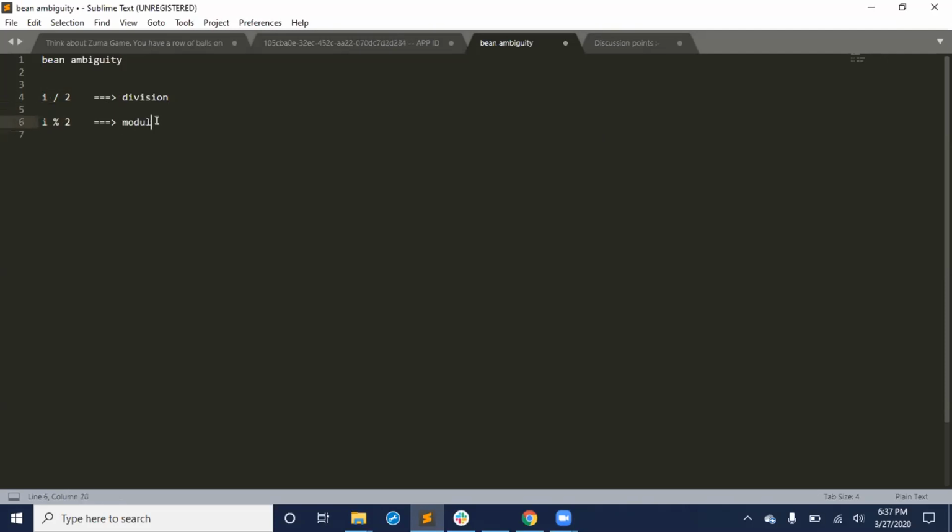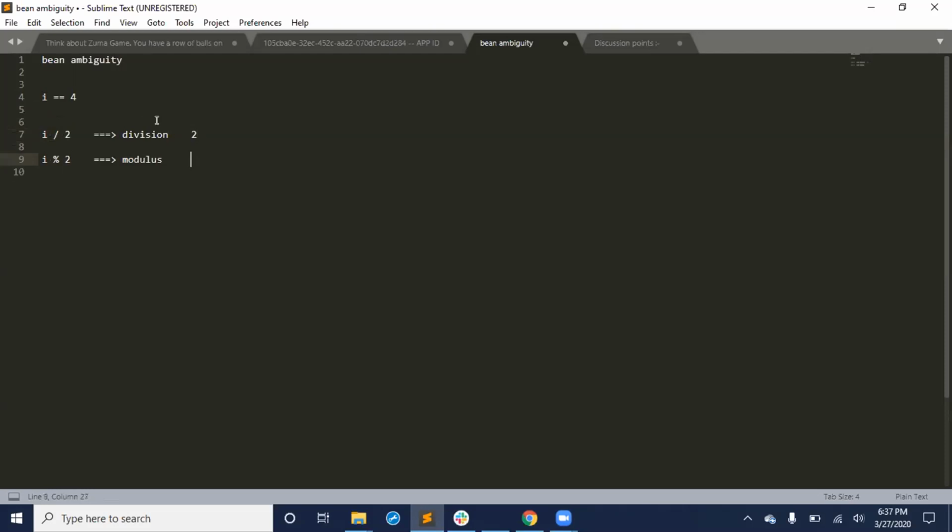Okay, modulus. So now let's say i equal to 4. What is the result of this and the result of this? Can you tell me, Hamza? It's going to be 2 for the first one. Okay, 2.